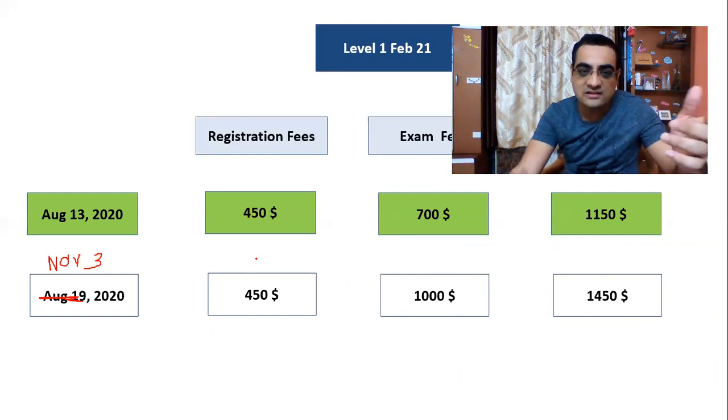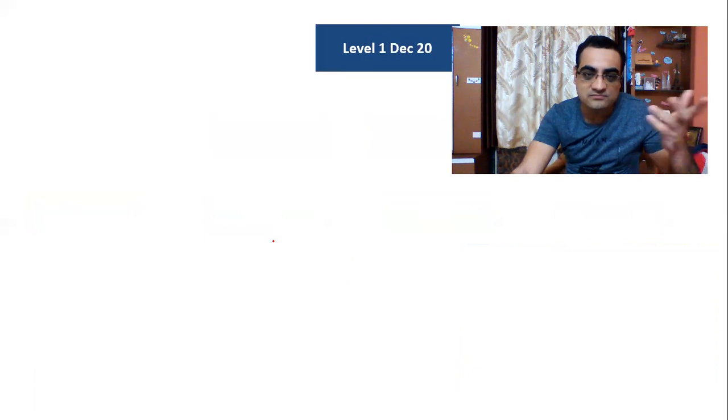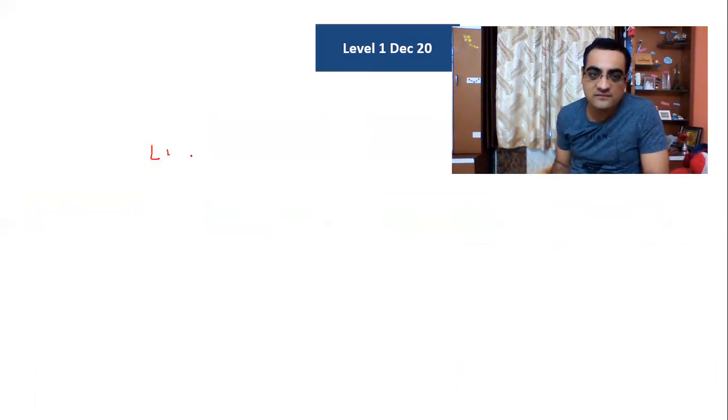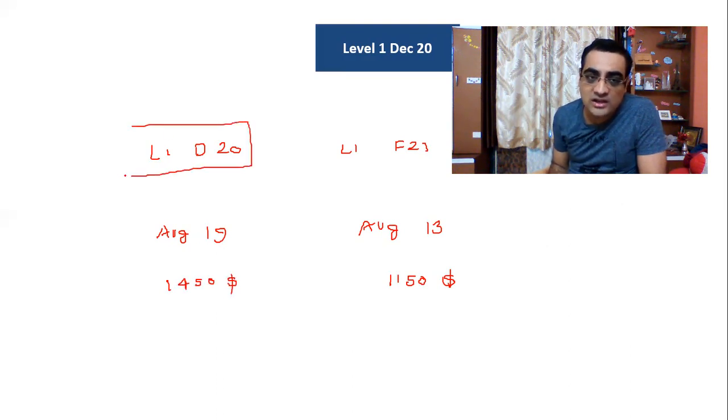So obviously we would want to evaluate what to do. Basically, shall I go for level 1 December 20 or shall I go for level 1 February 21? If I'm going for level 1 February 21, August 13th is what I should target, and my fees would be $1,150. And if I'm going for level 1 December 20, I'm going to target August 19th as a deadline. And unfortunately, the fees are going to be a little higher, $1,450. I would recommend level 1 December 20 only and only if you're going to take level 2 June 21.